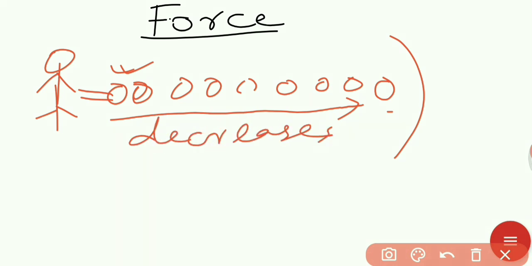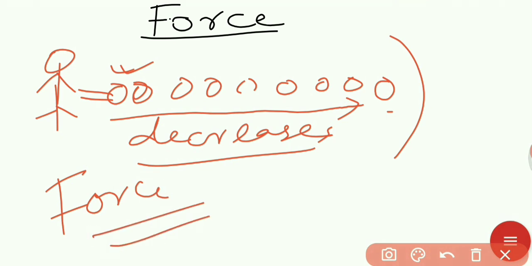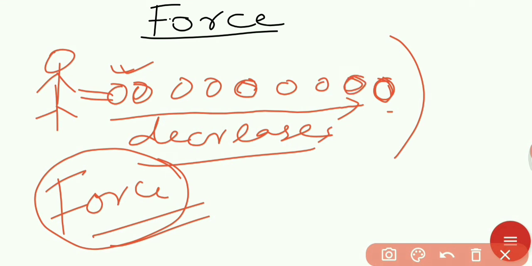We know that to decrease the speed or to stop a moving object we need a force, but here we are not seeing any force acting on it, yet the ball will stop. It means that some force acts on this ball to decrease the speed and to stop the moving object.